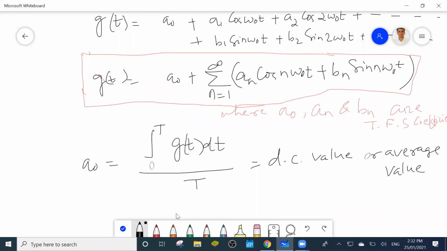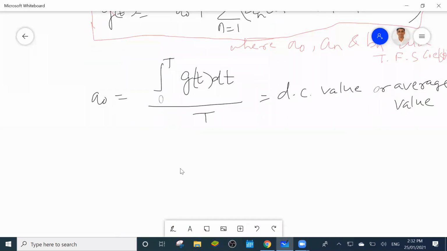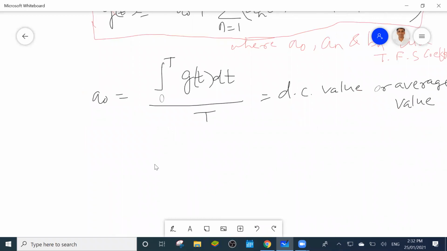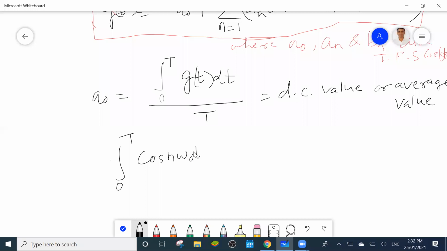So this basic concept you should also know. See here, if you want to integrate, because these are periodic signals, cos and sine are periodic signals. Suppose I integrate from 0 to T over a period cos n omega0 t dt, because sine and cos have one positive half and one negative half. If we add them, that value will be 0 over a period. Similarly, the integral of sin n omega0 t dt from 0 to T equals 0.